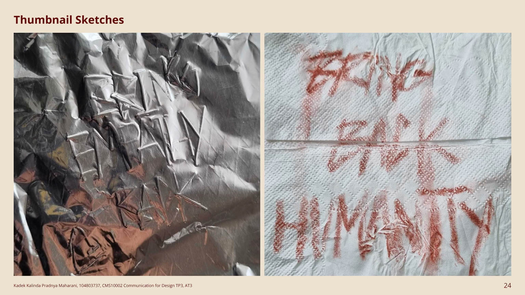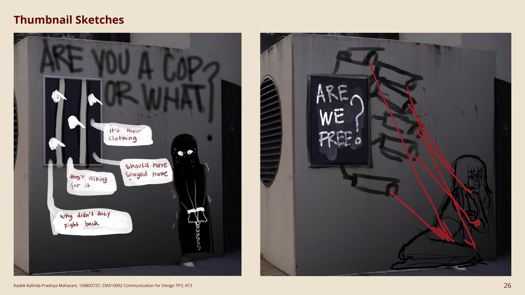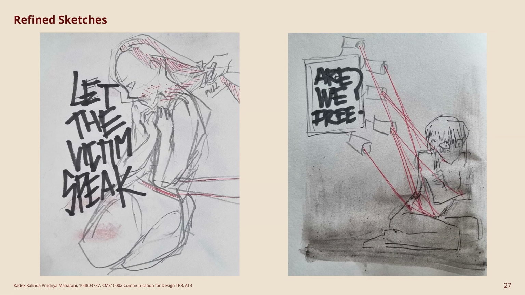The second set of sketches focuses more on the typography. I tried using aluminum foil and tissue, just trying to play with the texture. I also tried to sketch digitally straight on the wall to get a better picture of the design. I really like how the color matched TD's building interior design. This is on TD's building wall, and this is the part where I play with the little square on the UN walls. The first one is supposed to be a spray paint typography, and the second one uses photo montage as the CCTV camera. Here are the two reference sketches for the two walls.